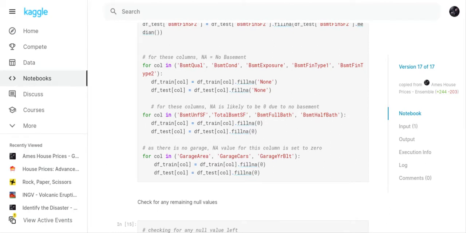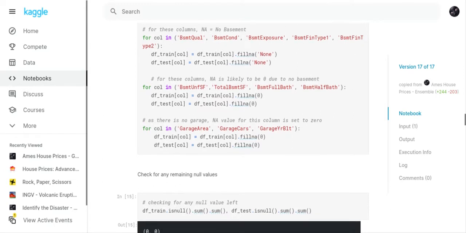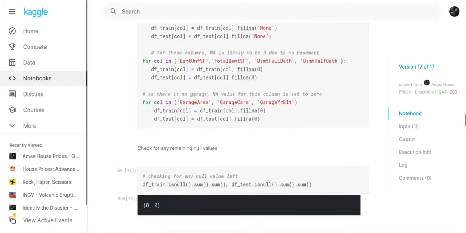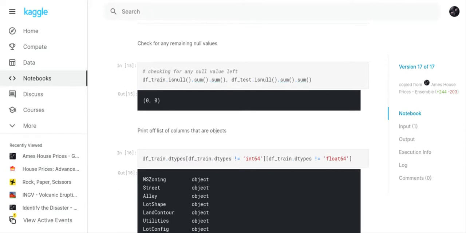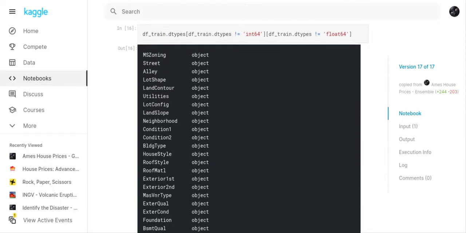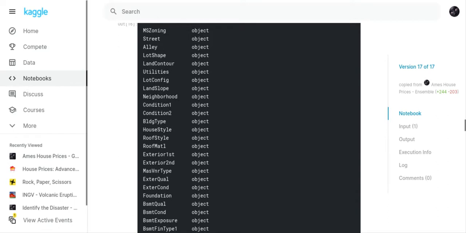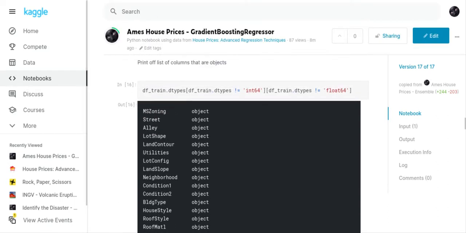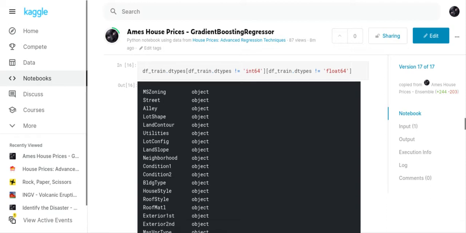And then we set up some more columns where there was a basement, it said none, and then other things. In A was 0, and garage fill in A 0. And so now what we do is we check for any null values, and we don't have any more null values. And then now what we're doing is we're checking to find out all of the columns that were objects.